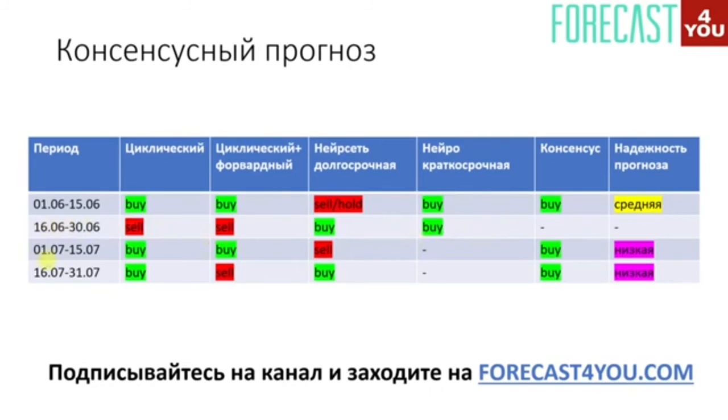In the first half of July, we see that 2 out of 3 forecasts tell us to buy, but the reliability of such a forecast is low, since we see that not all forecasts show the same, and this period is quite far in the future, which makes it less accurate as such. And in the second half of July, we see again a mixed picture of 2 out of 3 forecasts telling us to buy and 1 to sell. The consensus indicator is still a purchase. However, the reliability of such is pretty low.